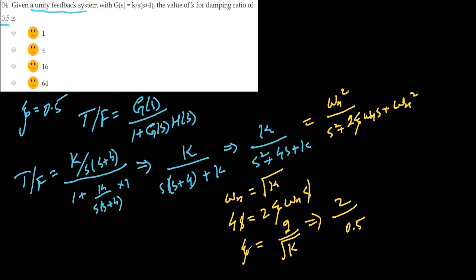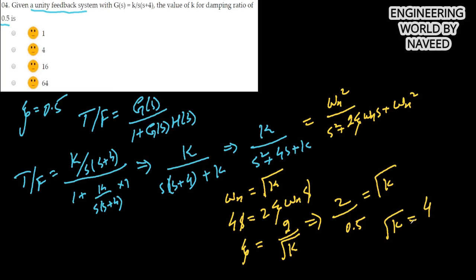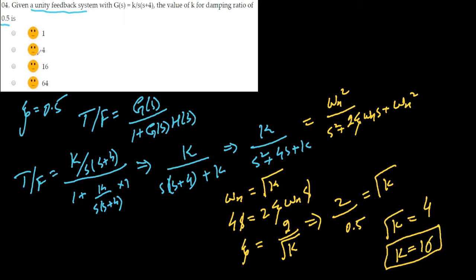Sorry, the k value is not given to you; the damping ratio is given to you, and that is 0.5. So that will be equal to root k over 2, so root k is equal to 4, and your k value will be equal to 16. So option C is the correct answer.